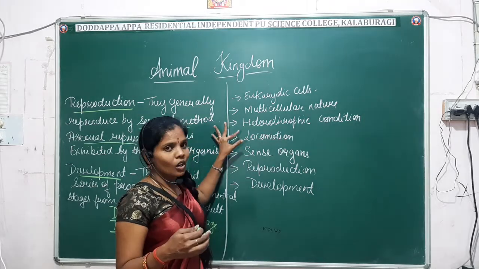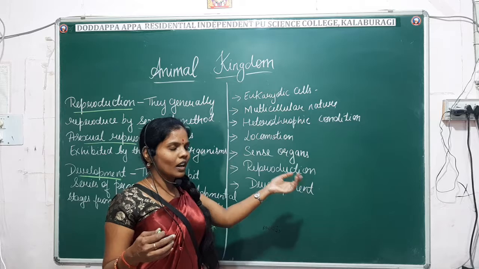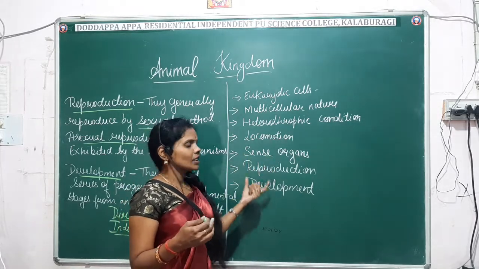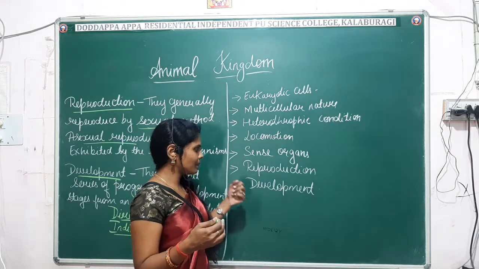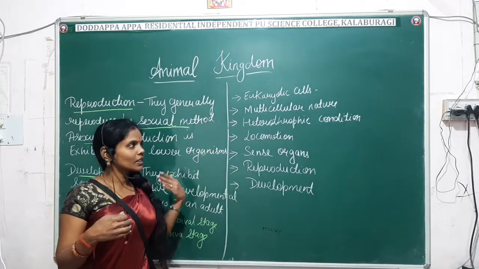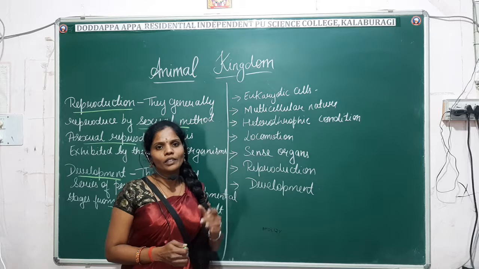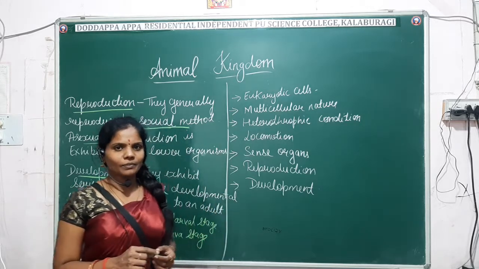Next, locomotion. All animals exhibit locomotion, that is, they are motile. They move from one place to another. Next, they have well developed sense organs. Then reproduction, giving rise to the young ones. Then development. So these are the important features exhibited by the animal kingdom. Next we'll move on to the other important part of this chapter, the basis of classification.